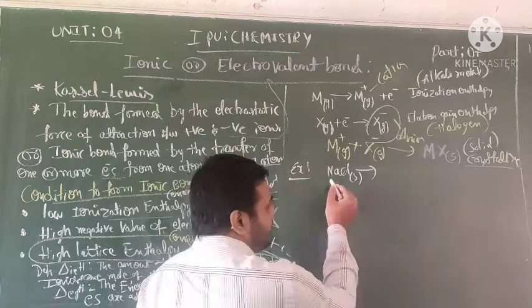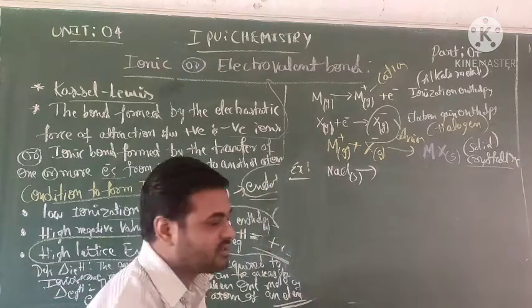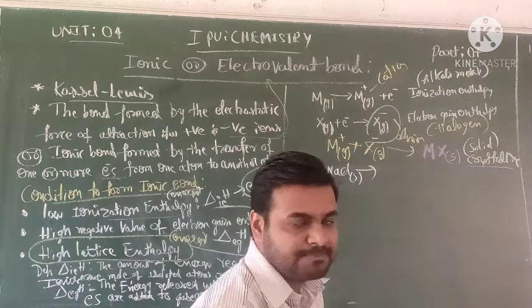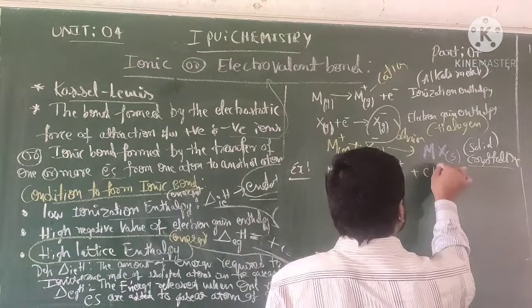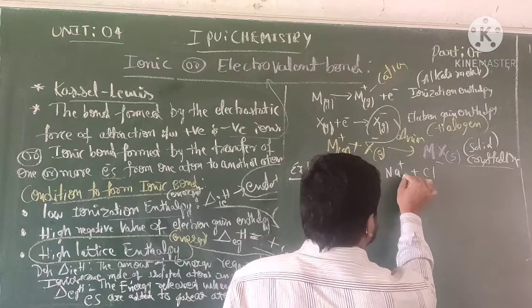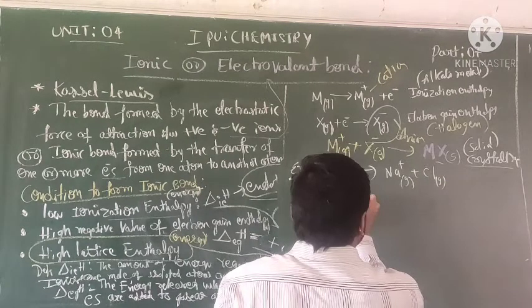Now take the example of sodium chloride, a crystalline solid. It gives Na plus and Cl minus, both gaseous, right? First is sodium.